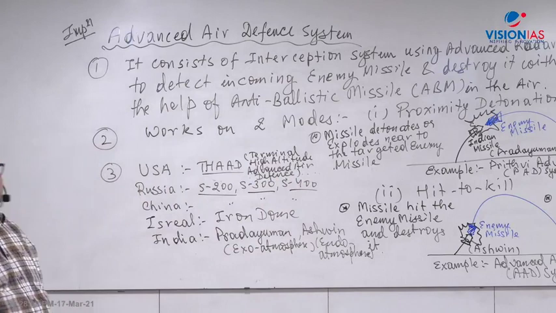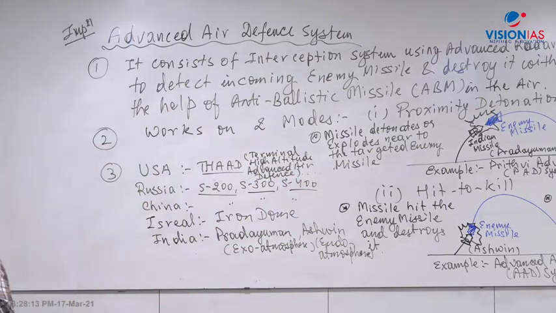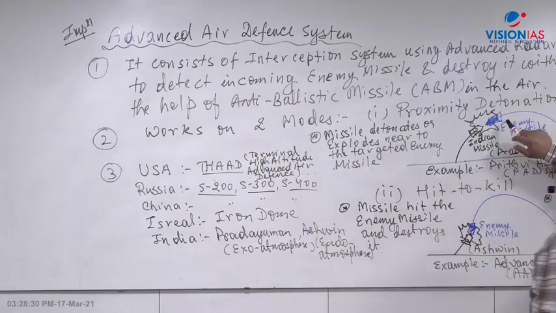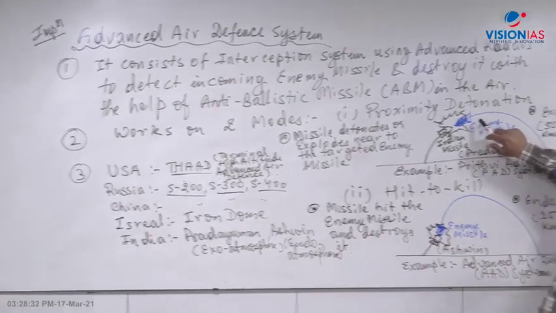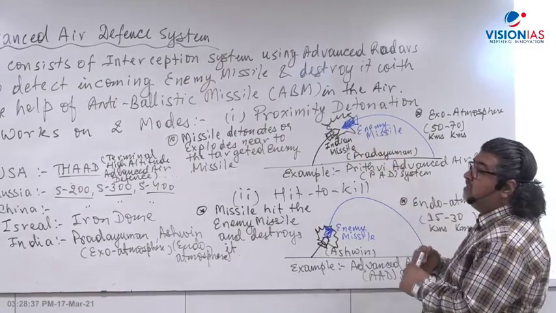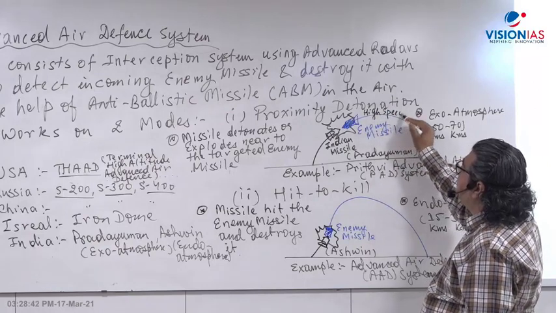Clear? Okay, now there is a question by Devansh: can't we use hit to kill mode in the exo-atmosphere only? A very good question. In this way, the remains of the missile will be burnt in the atmosphere only and not hit the earth's surface. The reason is that we can use hit to kill in the exo-atmosphere, but the problem is that the speed of the missile is very high. It comes with very high speed.